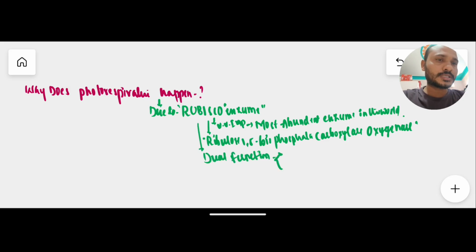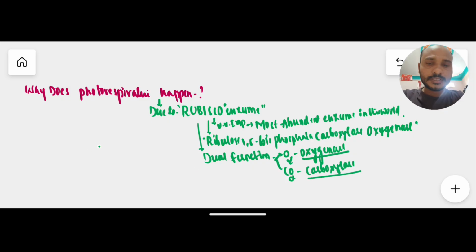If it binds oxygen, it is said to act as an oxygenase, and if it binds carbon dioxide, it is said to act as a carboxylase. So RuBisCO has dual function, oxygenase and carboxylase. It has active sites to bind with both oxygen and carbon dioxide.